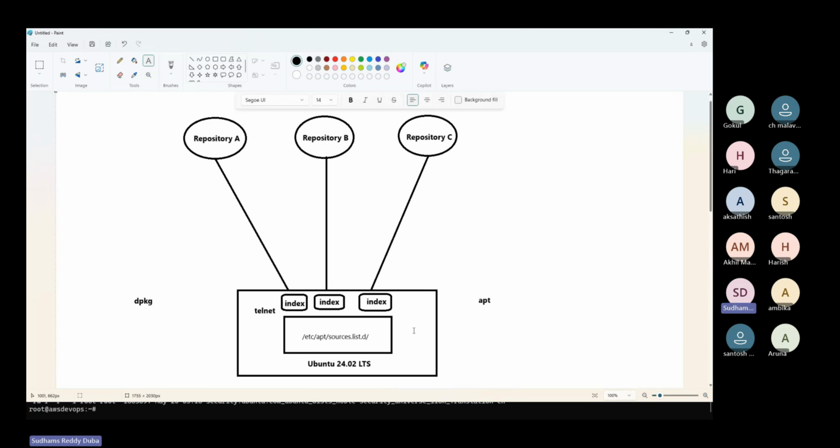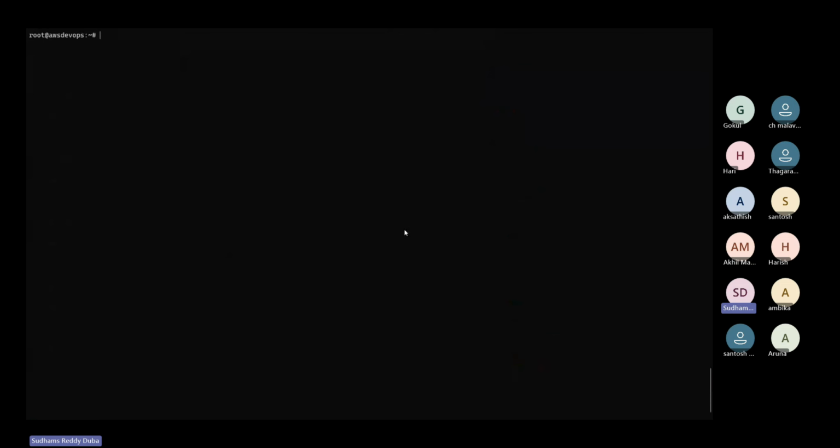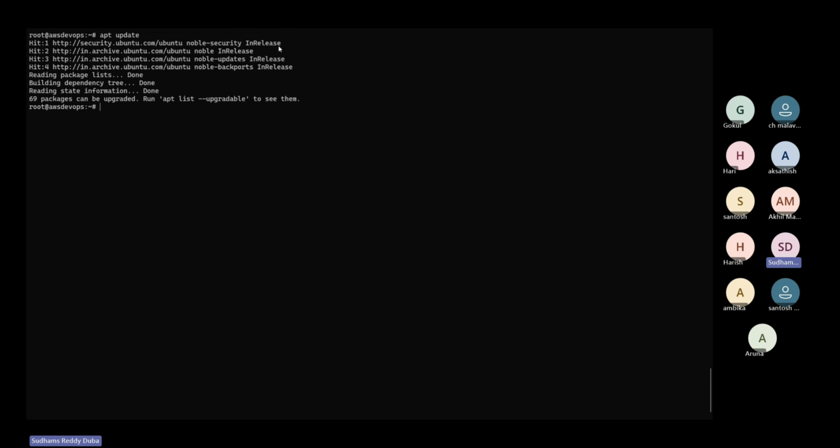So whenever you're planning to install particular packages on the system, it is better to run the apt update command. Why? Because it will always download the latest index page. If your system already has the latest index page, no need to worry. It doesn't consume anything, just a little bit of network bandwidth. It doesn't waste your time. You can see that if it already has the latest index page, it doesn't show any download size. What does it mean? Your system already has all the index pages of the repository up to date.